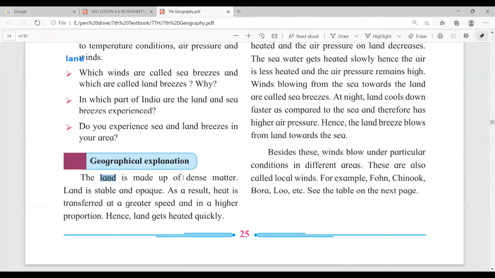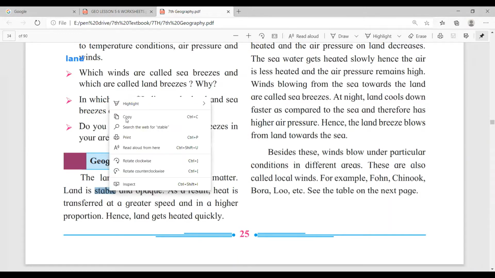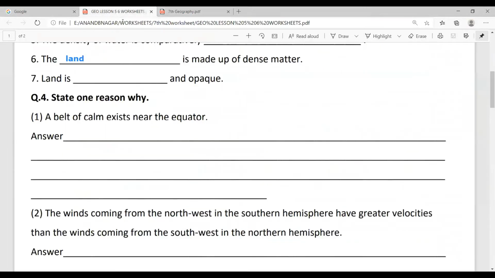See here. Land is stable and opaque. So the fill in the blank answer is stable. So just copy it down to land. Okay.